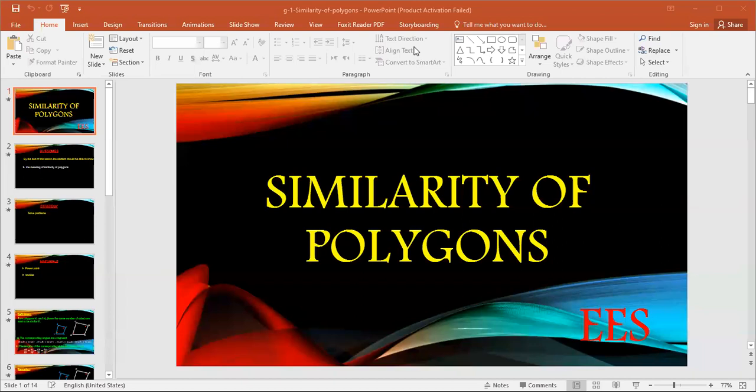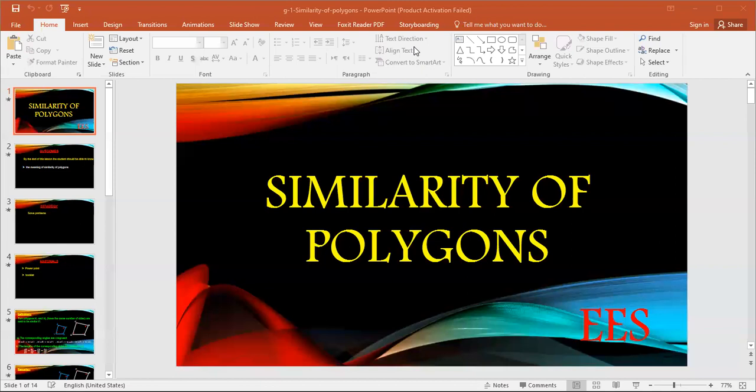What is the meaning of similarity of polygons? If you have two polygons, M1 and M2, that have the same number of sides, they are said to be similar if you have two conditions. The first one: the corresponding angles are congruent.